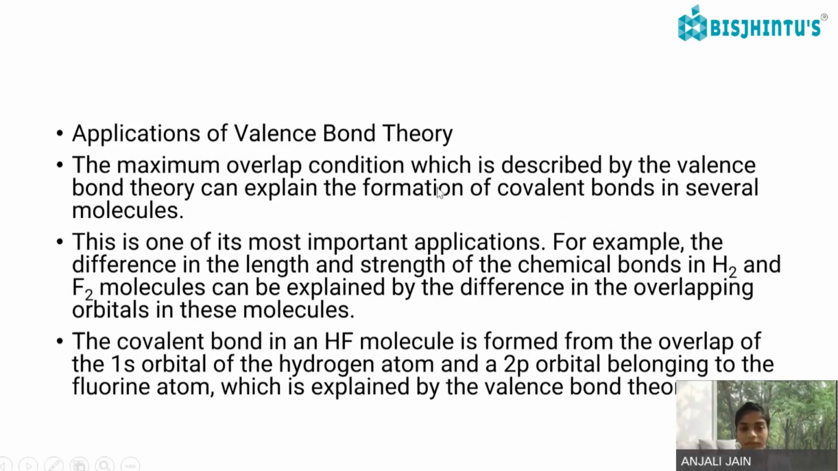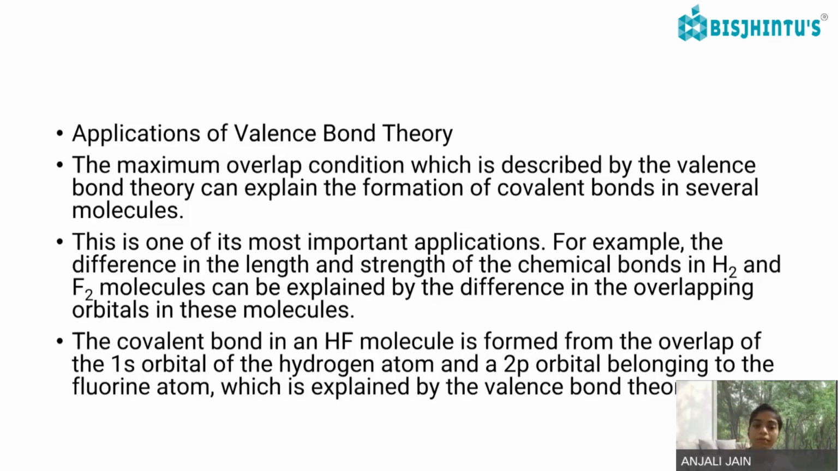Applications of VBT. The maximum overlap condition, which is described by the Valence Bond theory, can explain the formation of covalent bond. Maximum overlapping gives the maximum stability, and thus the formation of covalent bond is favorable. So this is one of the most important applications. If we see the difference in the length and strength of chemical bonds in hydrogen and fluorine molecules, it can be explained by the difference in overlapping orbitals.